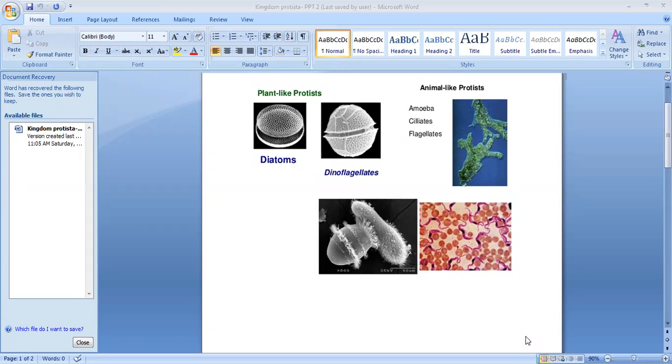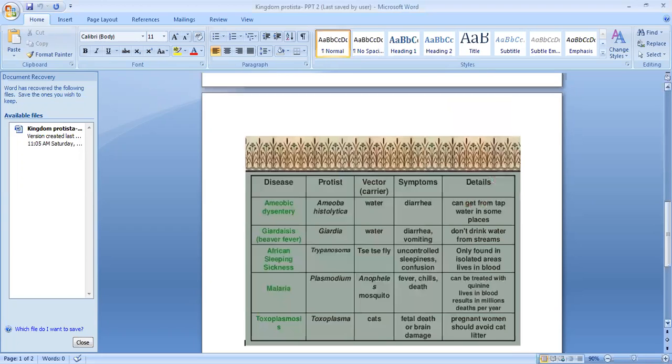Plant-like protists, we already learned the same diagrams. First one is diatoms. Second one, dinoflagellates. Animal-like protists, amoeba, ciliates, flagellates. First one, amoeba, it has pseudopodia or false feet. Second one, you can see one of the organisms with thousands of mini cilia present. Third one, flagellates, euglena-like organisms with flagella. Clear? Next we're going to learn about the different types of diseases caused by this protista group.